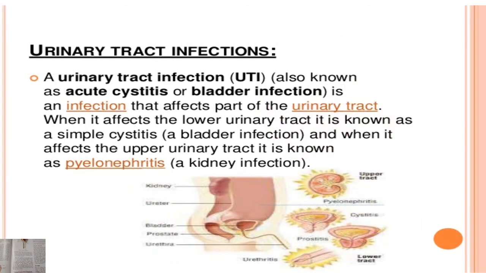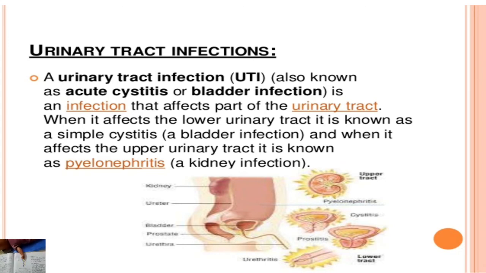Next one is UTI, that means urinary tract infection. Students, urinary tract infection is also known as acute cystitis or bladder infection. It is an infection that affects part of the urinary tract. When it affects the lower urinary tract, it is known as simple cystitis, a bladder infection, and when it affects the upper urinary tract, it is known as pyelonephritis, a kidney infection.